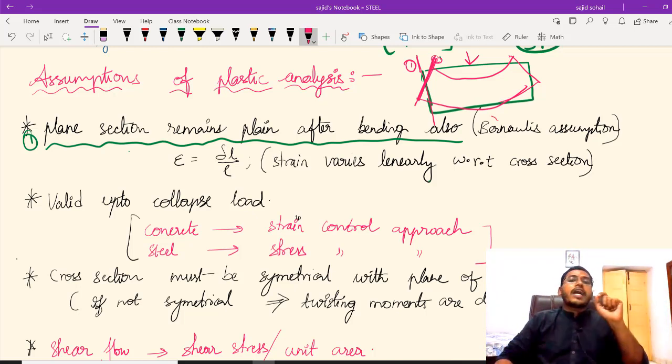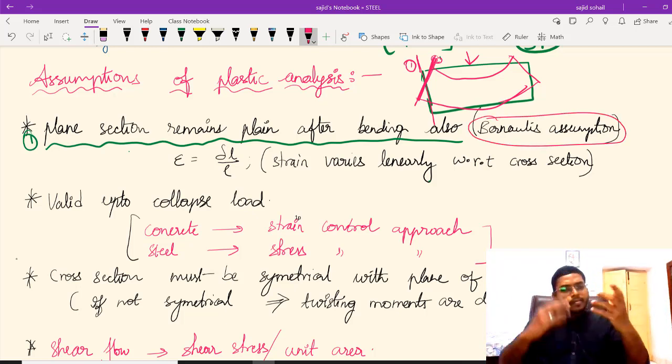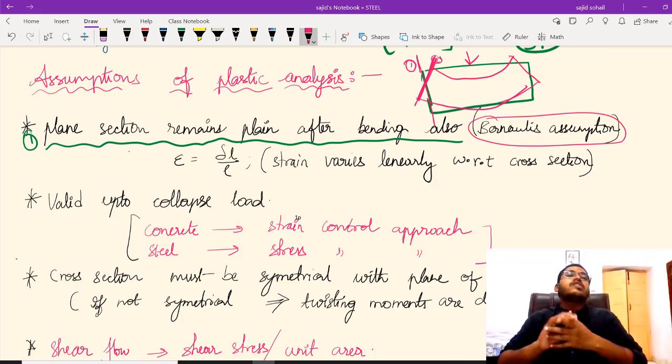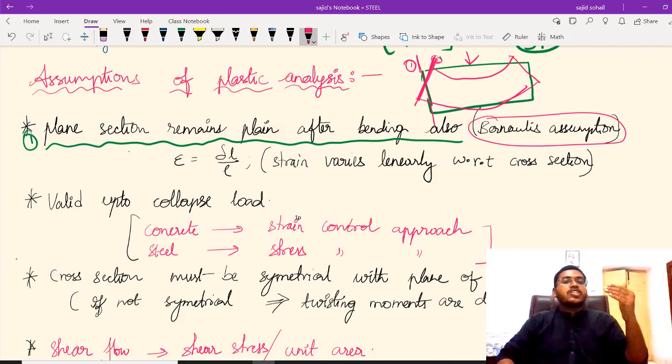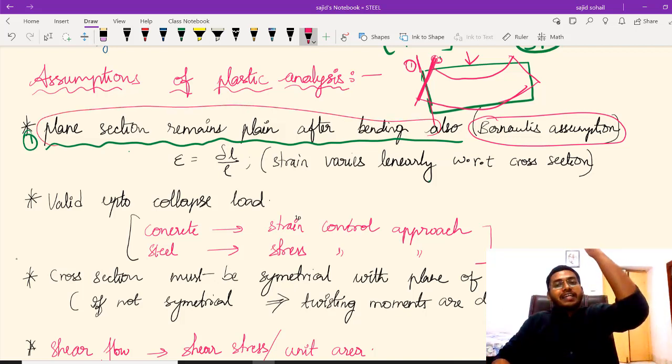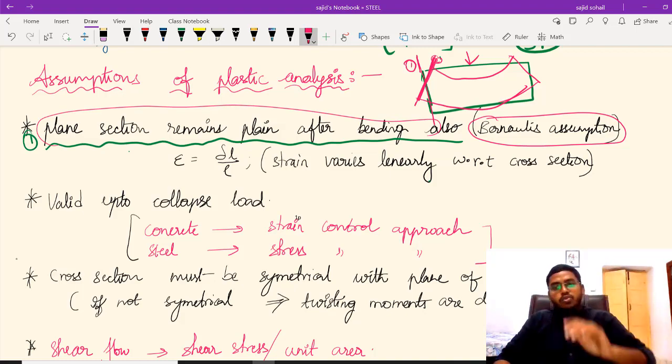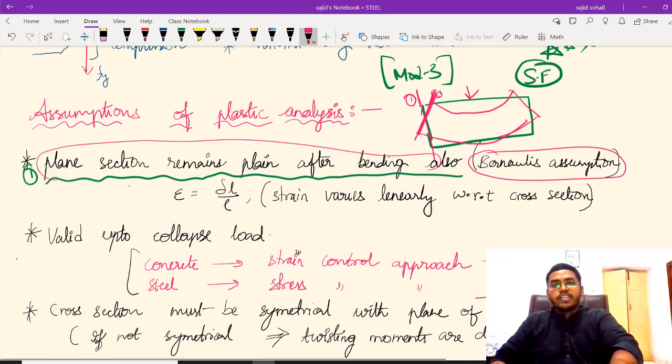And this assumption has a very famous name. This is called Bernoulli's assumption. You should remember it. Whenever you get that plane sections remain plane after bending, that means your strain is varying linearly with respect to the cross section.